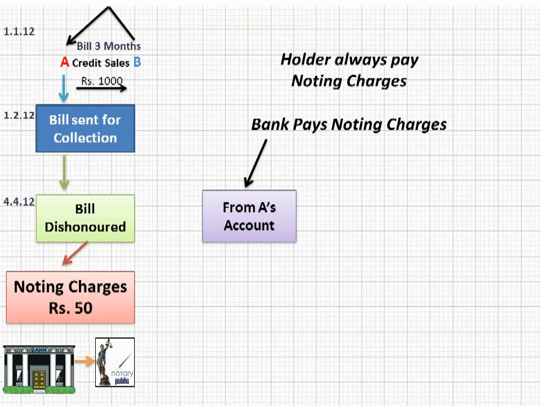So how will the bank recover? Bank has got the account of A. Bank will immediately take rupees 50 from the account of A. And A will recover this money from B, because ultimately this expense is to be borne by B, because this is the fault of B, not of A, not of bank.